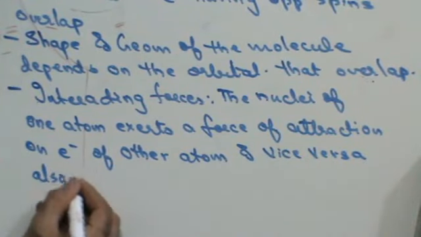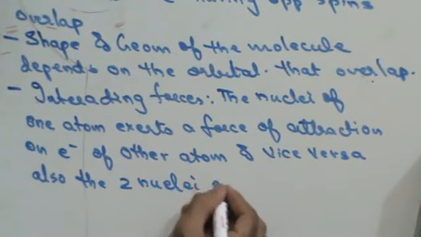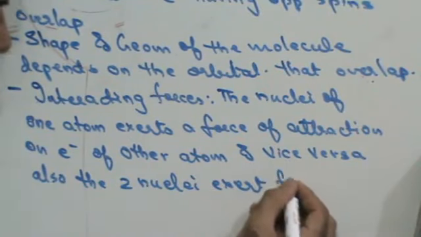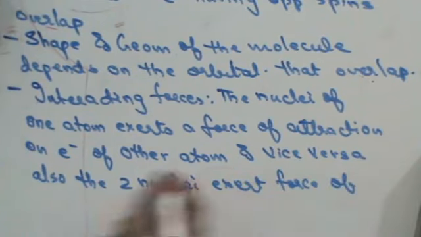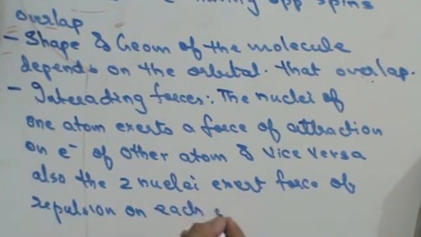Also, the two nuclei exert a force of repulsion on each other. So thus here you can see that most of the drawbacks of octet theory are removed.